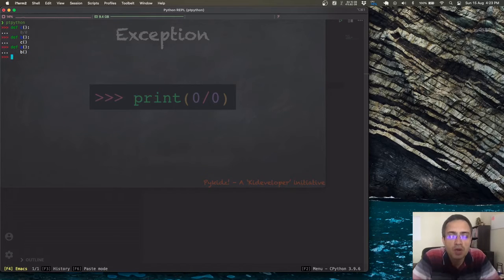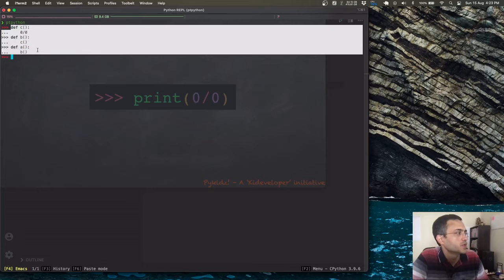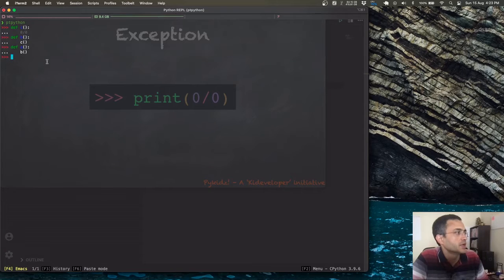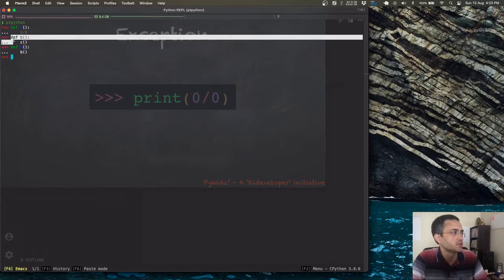So what I have done here, I have defined the function c, and this one, so you can see the three definitions, right? Function c actually does 0 by 0, which will cause the error we earlier saw, the zero division error, right? Now c is called by b, that's the second function we defined, so because b needs to call c, c needs to already be there, right? Because b depends on it.